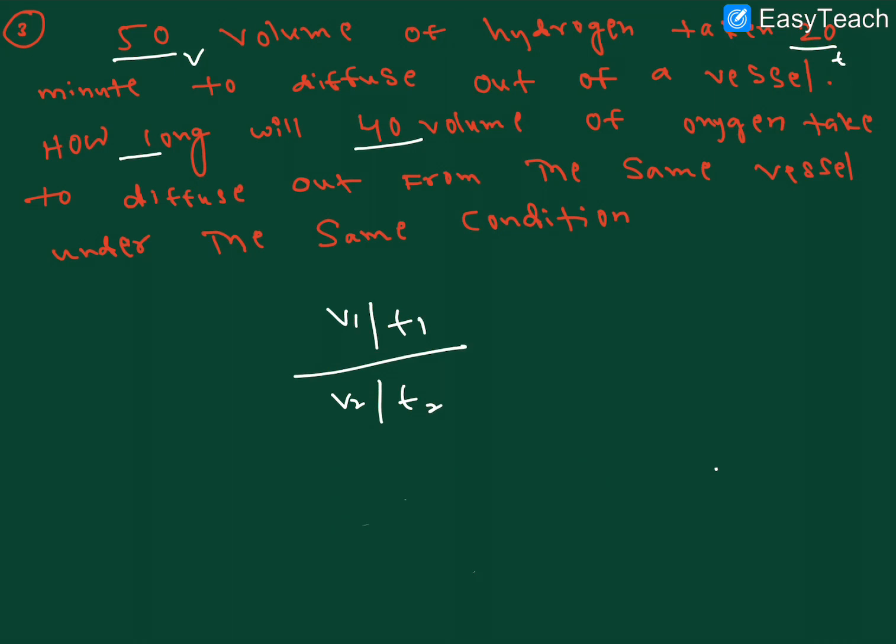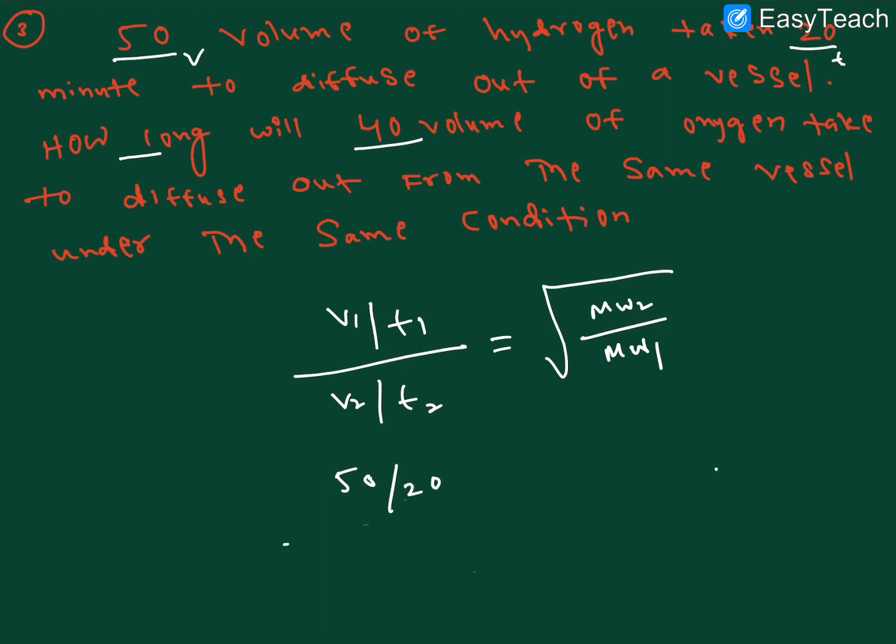One more thing here, just a minute. Actually this is the formula: that is equal to the square root of molecular weight 2 by molecular weight 1.